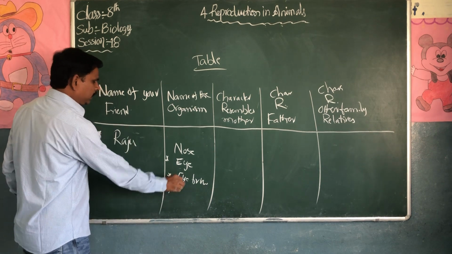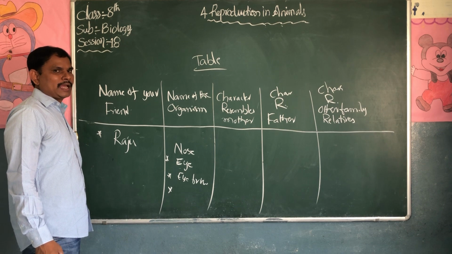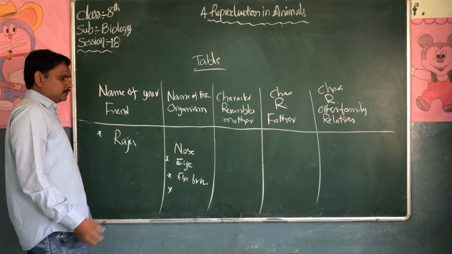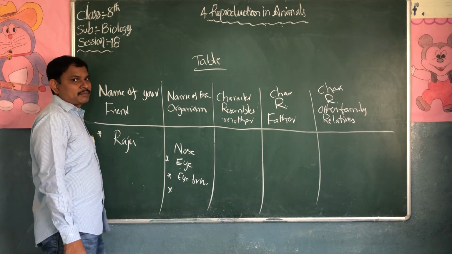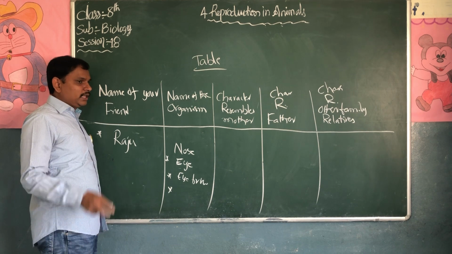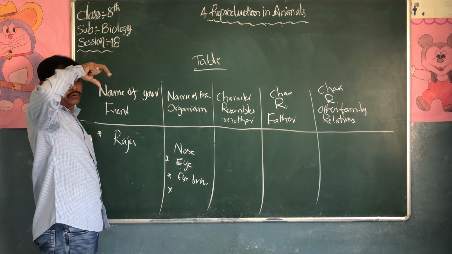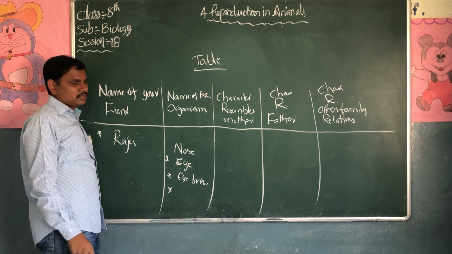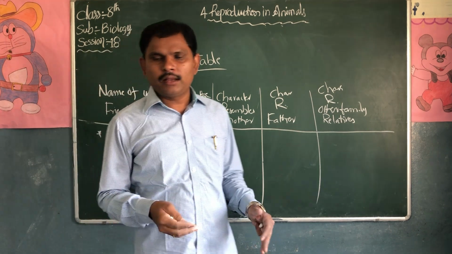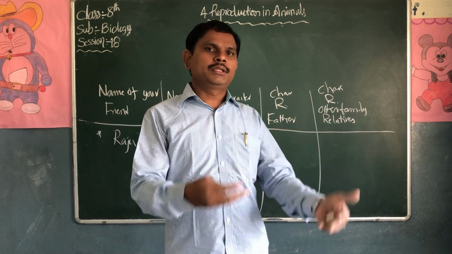So we can see so many resembling characters. They look like our parents. Some color also has similar structures: eyes, ears, ear lobes, external ears, foreheads, the structures. There are so many characters. Some characters resemble their father. Some characters resemble their mothers.